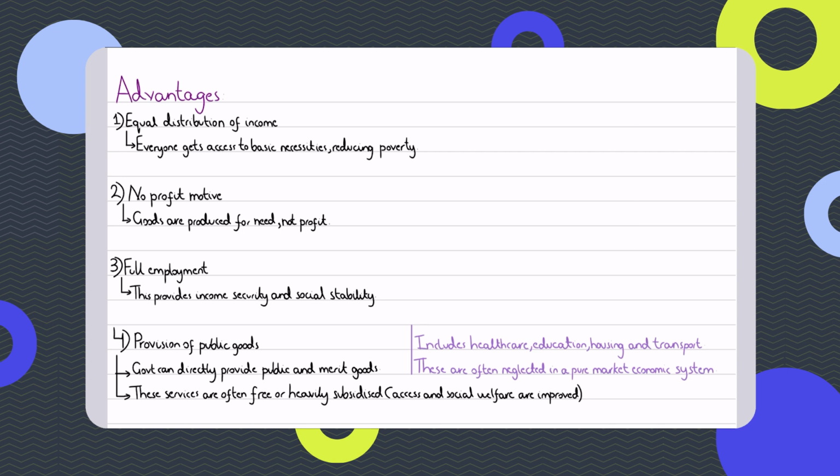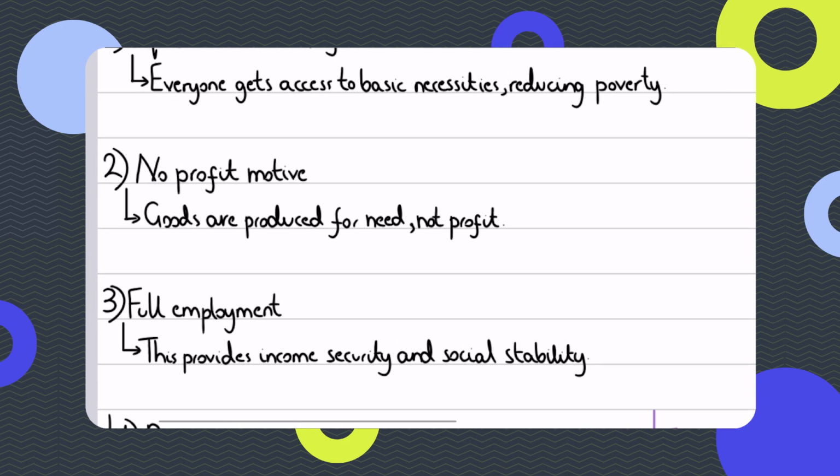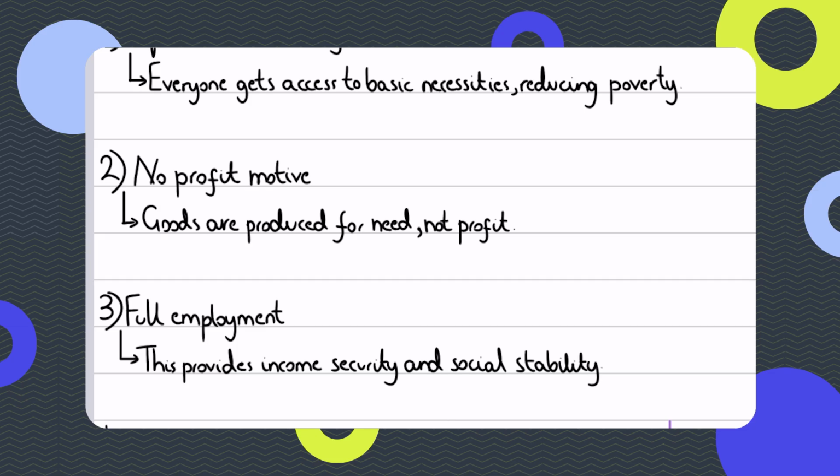access to basic necessities. So the poverty levels are reduced, and you can say that living standards and the welfare of the economy would improve in that sense compared to a market-based economic system. Also, there's no profit motive, so goods are produced because people need them, not because firms want profit. Since profit is not the objective, you only have the government or public sector firms, because in a planned economic system you only have the public sector making key economic decisions.